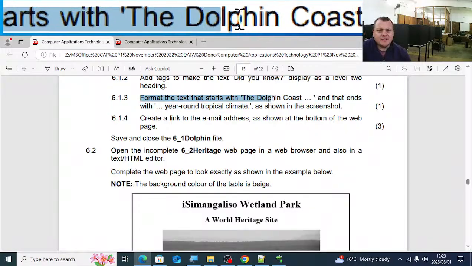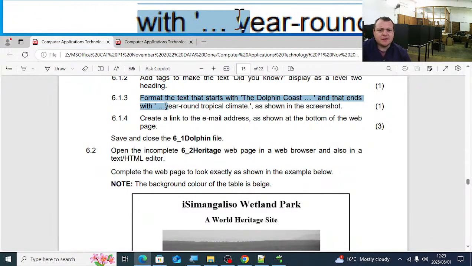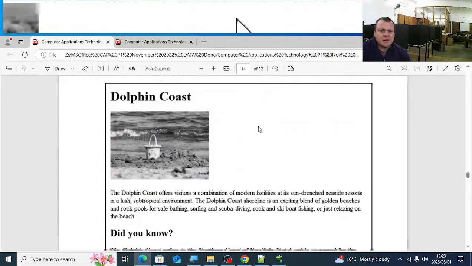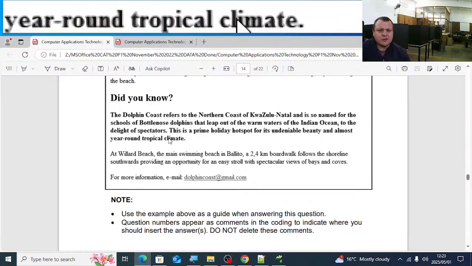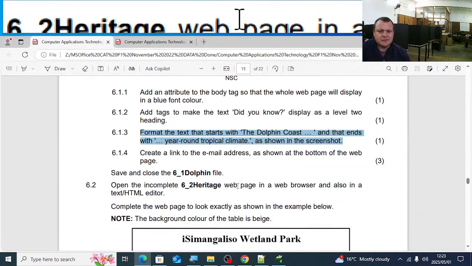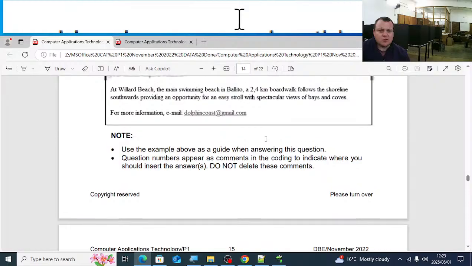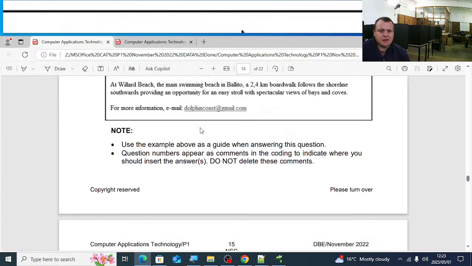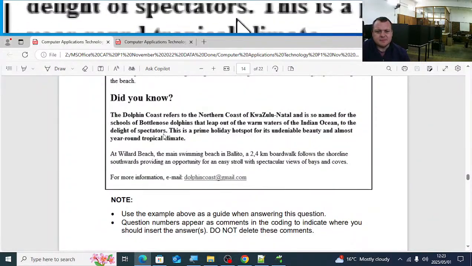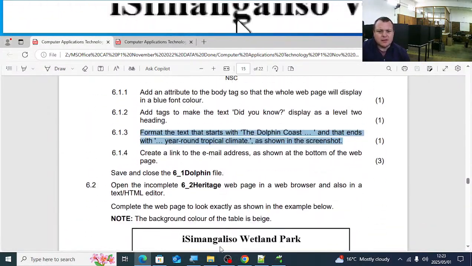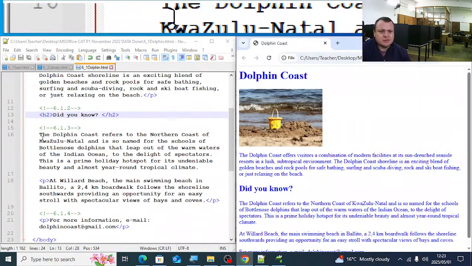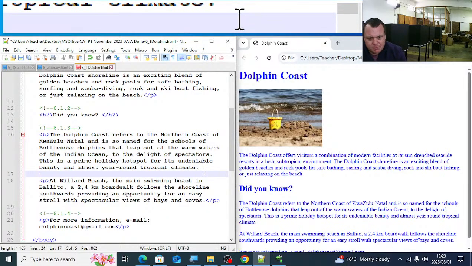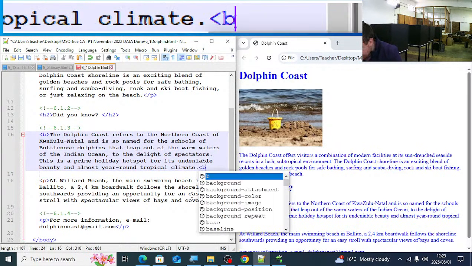6.1.3. Format the text that starts with the Dolphin Coast and ends with year-round tropical climate as shown in the screenshot. Let's just see there. What do you see there, guys? The Dolphin Coast up until climate. What did they apply here? Bold. Ne? So we're going to make that bold. So from there, B, and then ends with tropical climate closing bold.